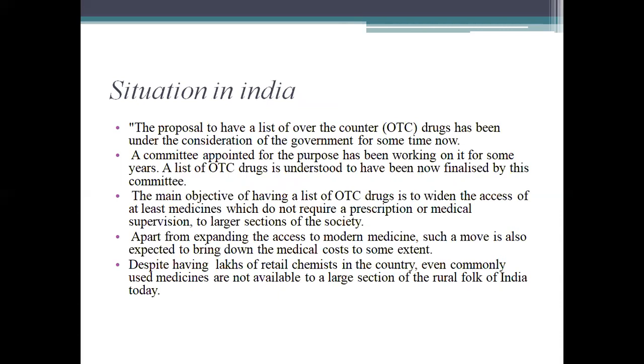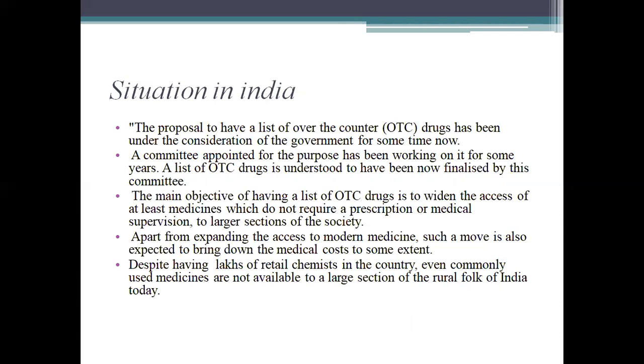When we see the situation in India, the proposal to have a list of over-the-counter drugs has been under consideration of the government for some time. A committee appointed for the purpose has been working on it for some years. A list of OTC drugs is understood to have now been finalized.